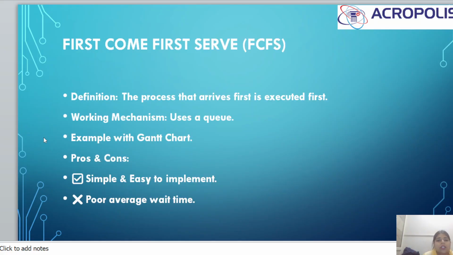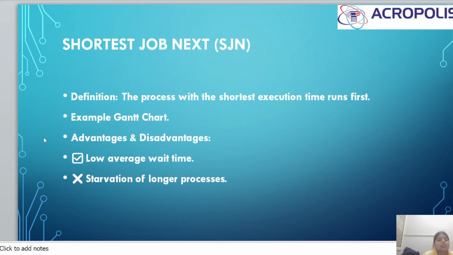The first one is first come first serve. The definition is that the process that arrives first is executed first. We can understand the working mechanism using a queue. For the example, later I will explain with a Gantt chart. Pros and cons: first come first serve is simple and easy to implement, but has a poor average wait time.